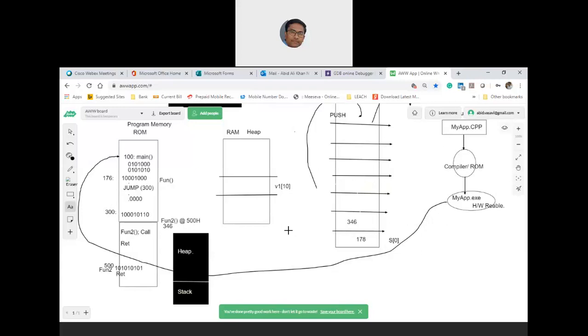So your myapp.cpp, here you are using x86-based hardware, but your myapp.exe can be on any specific hardware. Any other doubts?